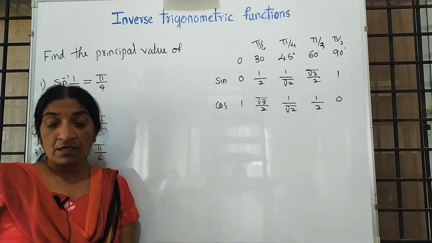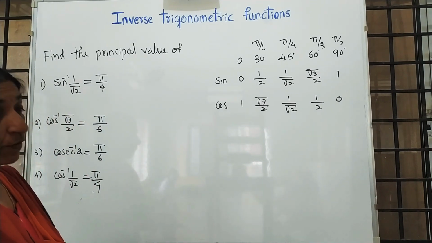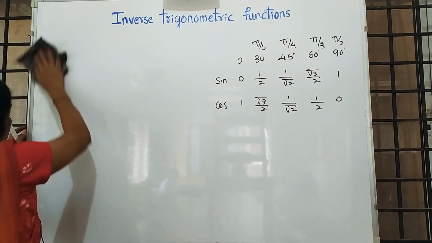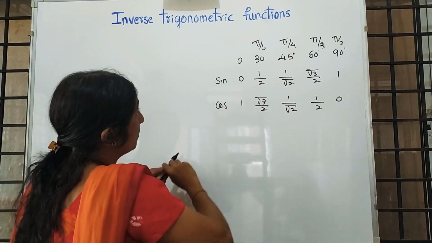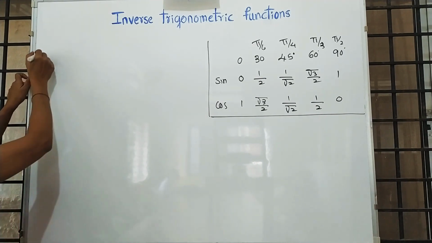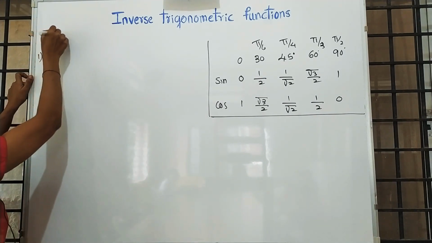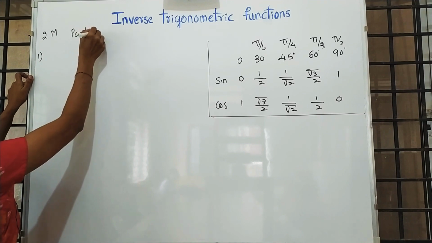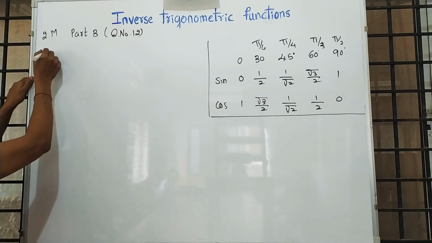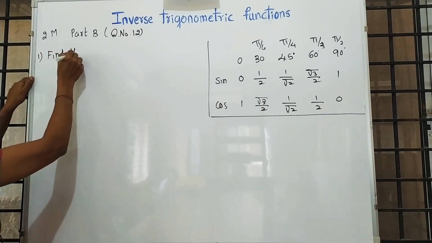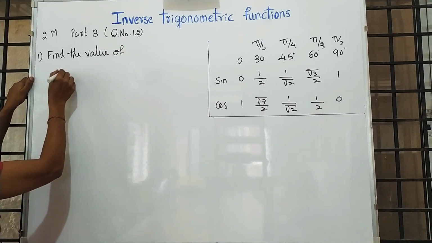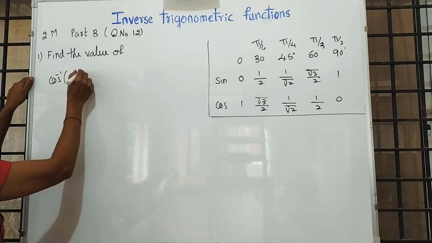Now, I am moving to part B, that is question number 12 for 2 marks. I kept the table as it is. Now, I am giving you the questions. First question, 2 marks, part B, question number 12: write the value of cos inverse of minus 1 by root 2.